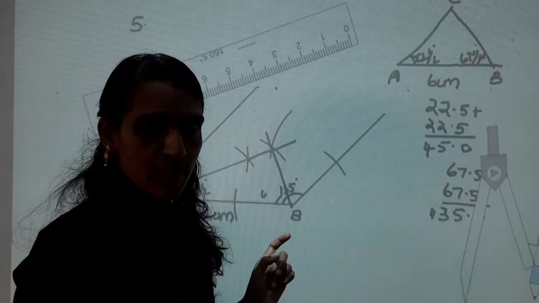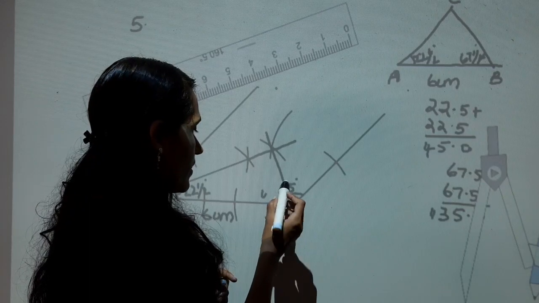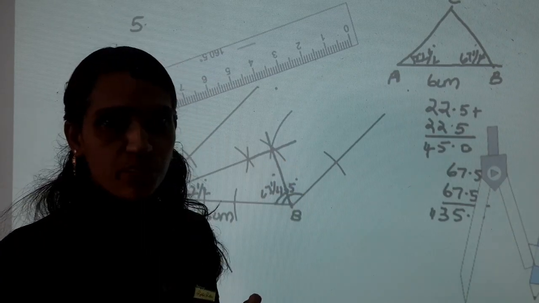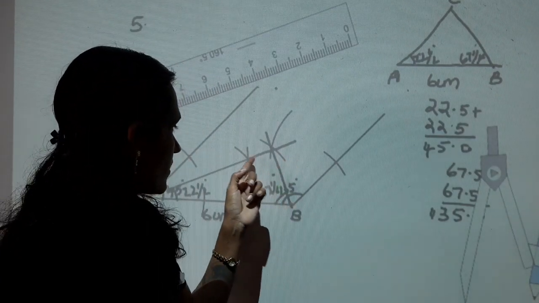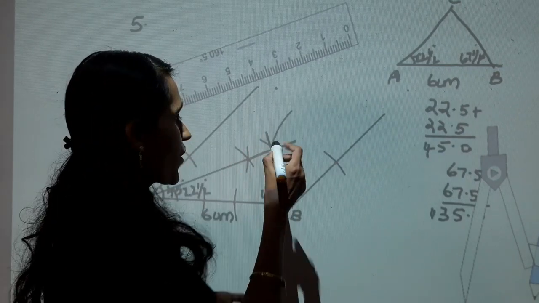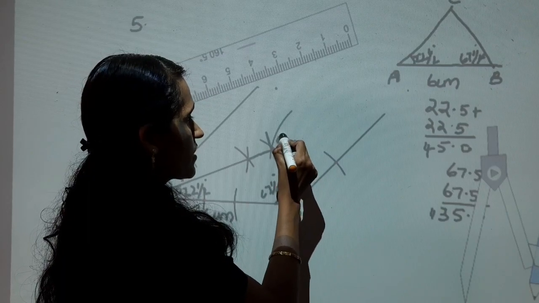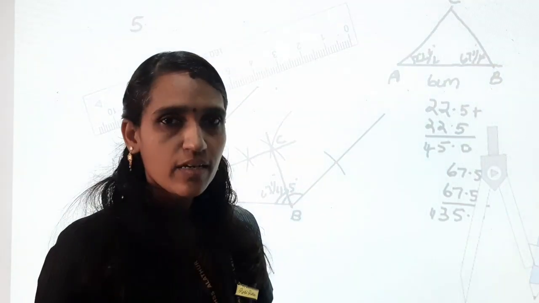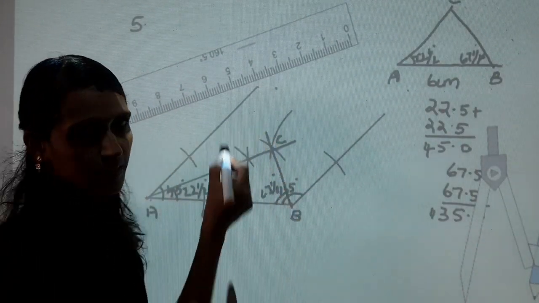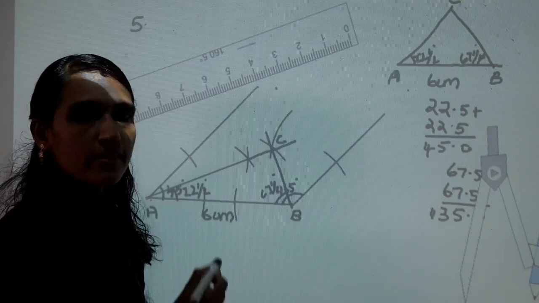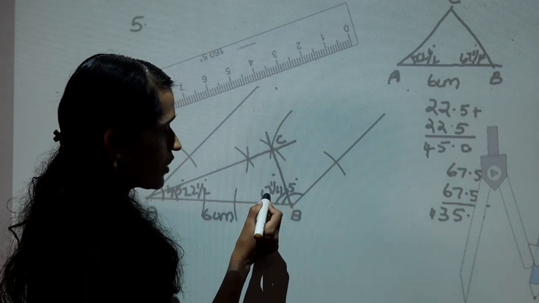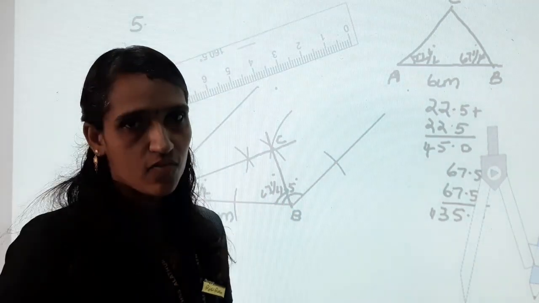Here angle B is bisected, that is this angle is 67.5 degree, right? Here these bisected lines intersect at one point. This point is marked as C. Okay. Now we get a triangle ABC. AB is 6 centimeter, angle A is 22.5 degree and angle B is 67.5 degree.